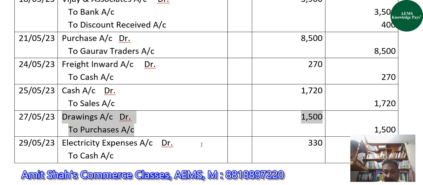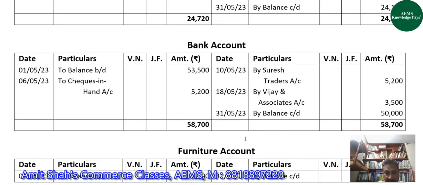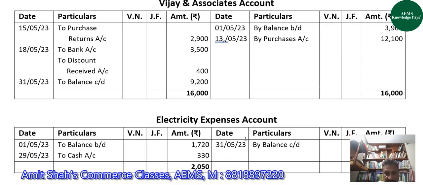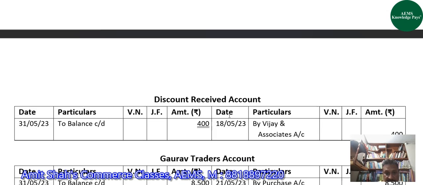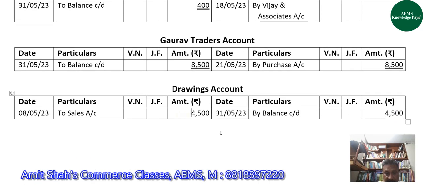Correct, guys? Yes, sir. With rupees 1,500, and that only would be the balance of drawings account. So with this, guys, all the accounts we have made fully.